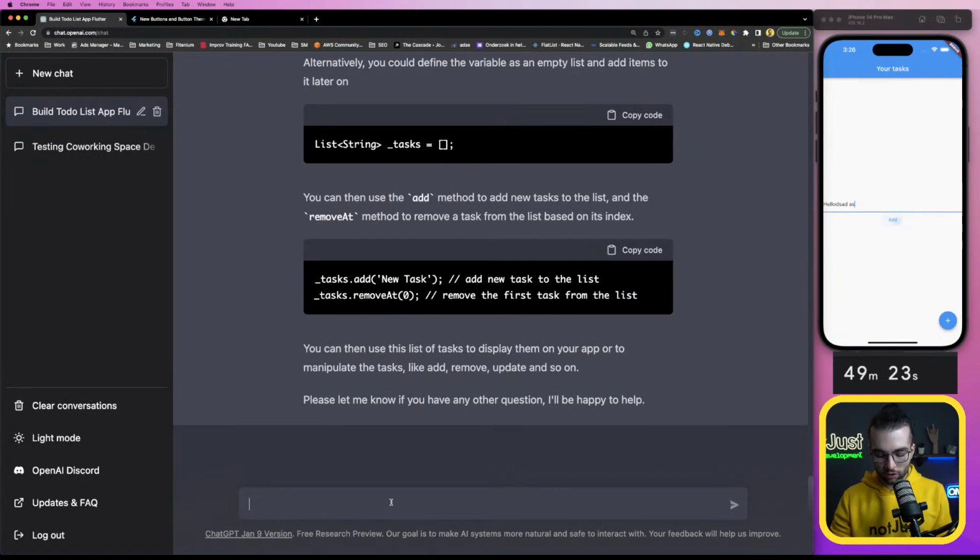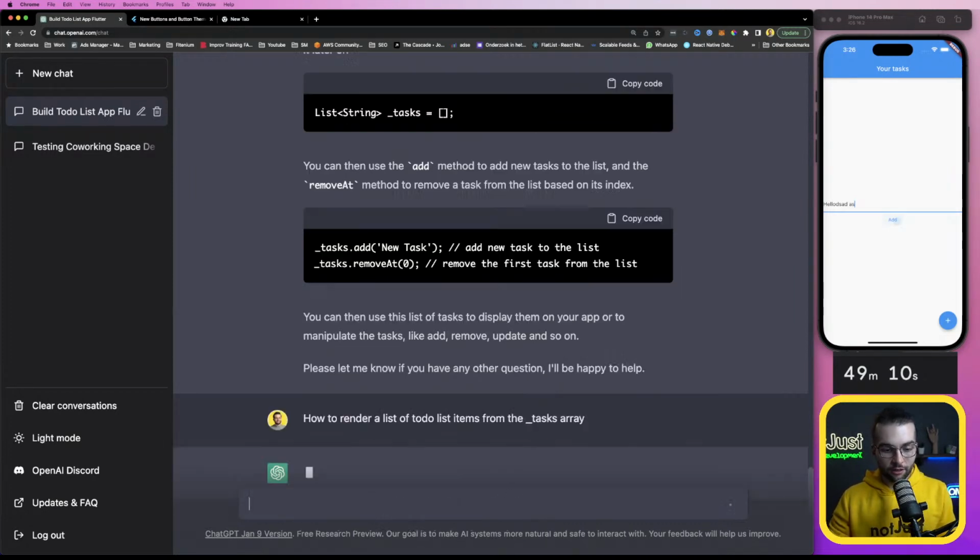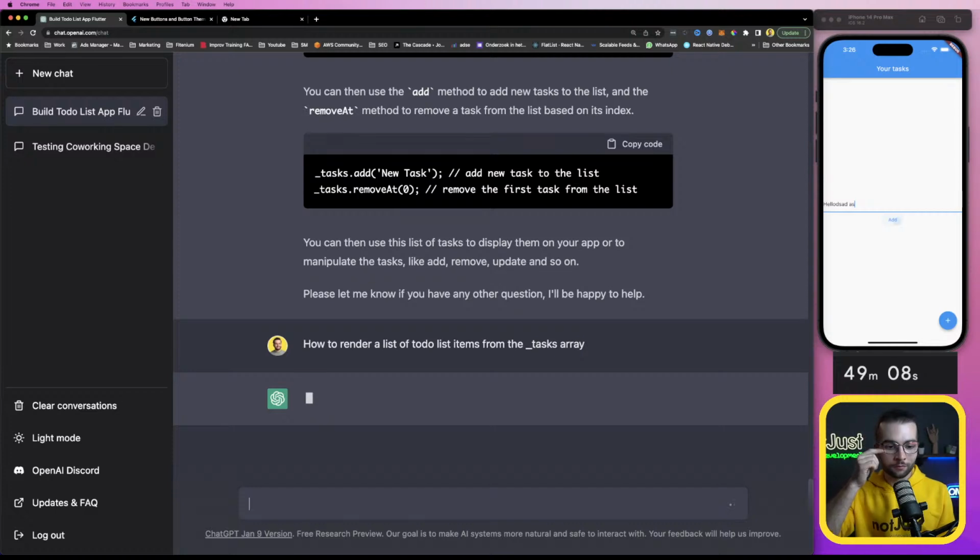Let's try to ask how to render a list of to-do list items from the underscore tasks array. Oh, this is gonna be challenging if I'm struggling at this moment, like going further with checkboxes and stuff like that. Oh my god.